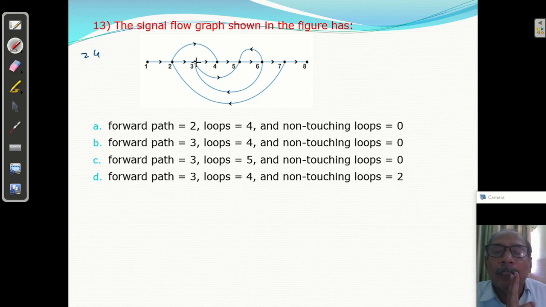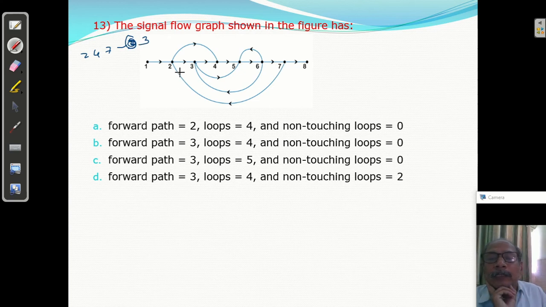So 2 to 7 we have 2 loops, one this way, one that way. 2 loops are there, right? Third one is also there, 2 to 7: 2, 3, 5, 6, 7 by this way. So from 2 to 7, we have 3 loops.